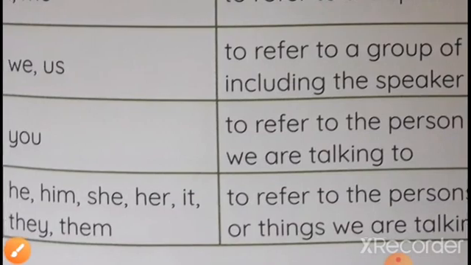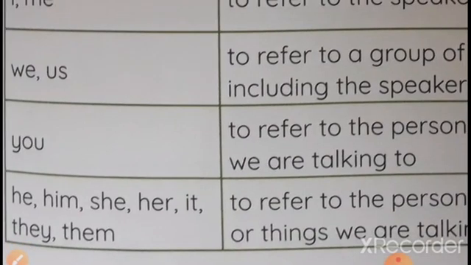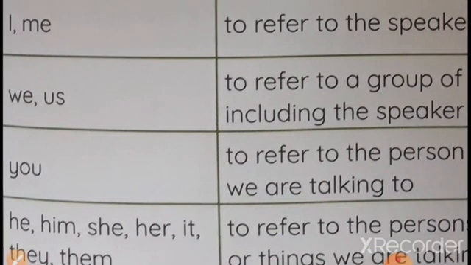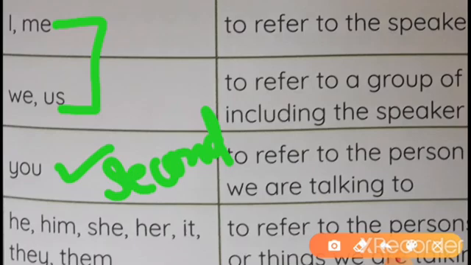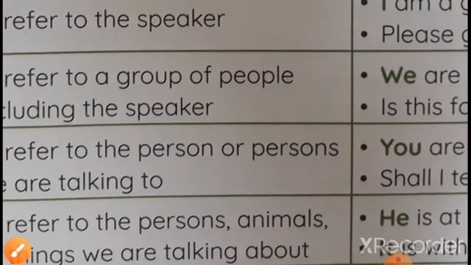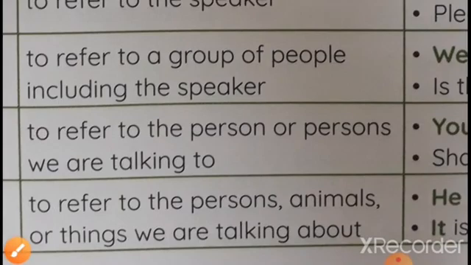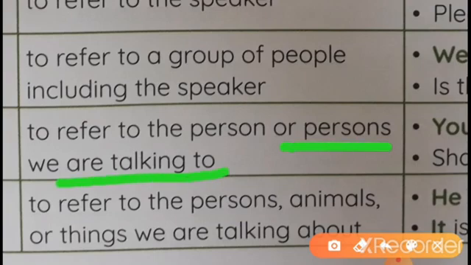Now you. You is second person. I already told you, these are I and we, the first person, and this is second person. In the previous class I already discussed everything. So you is second person. It refers to the person or persons we are talking to.